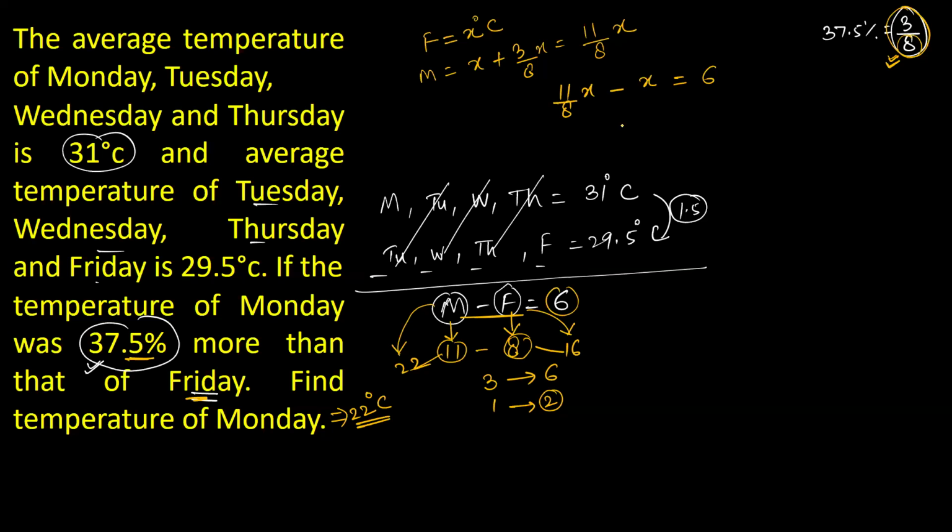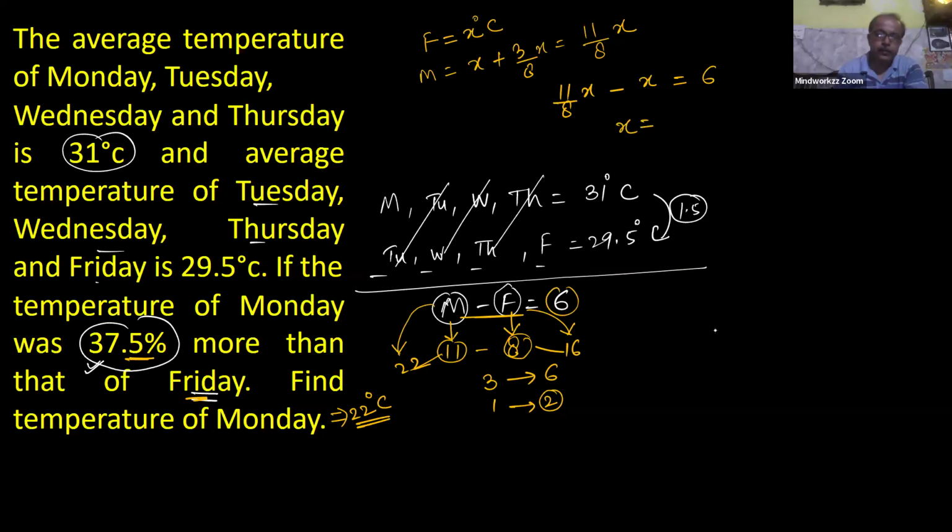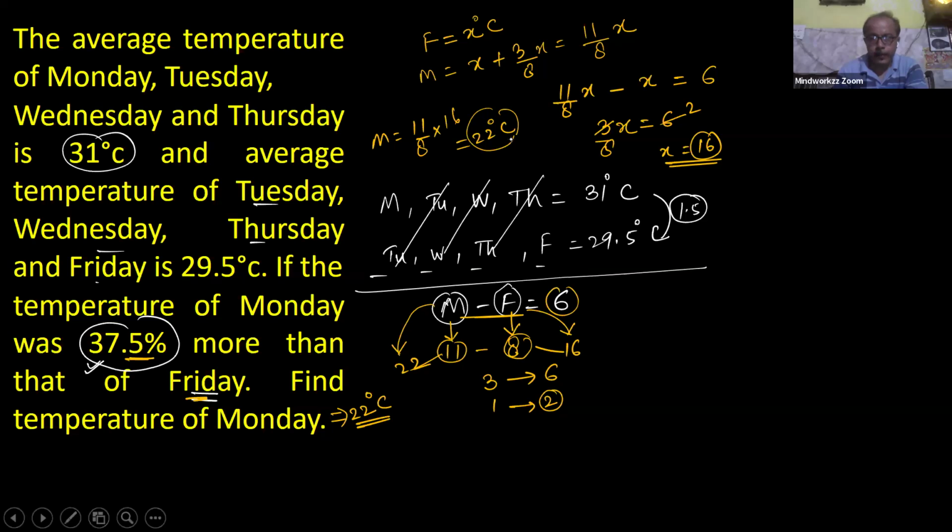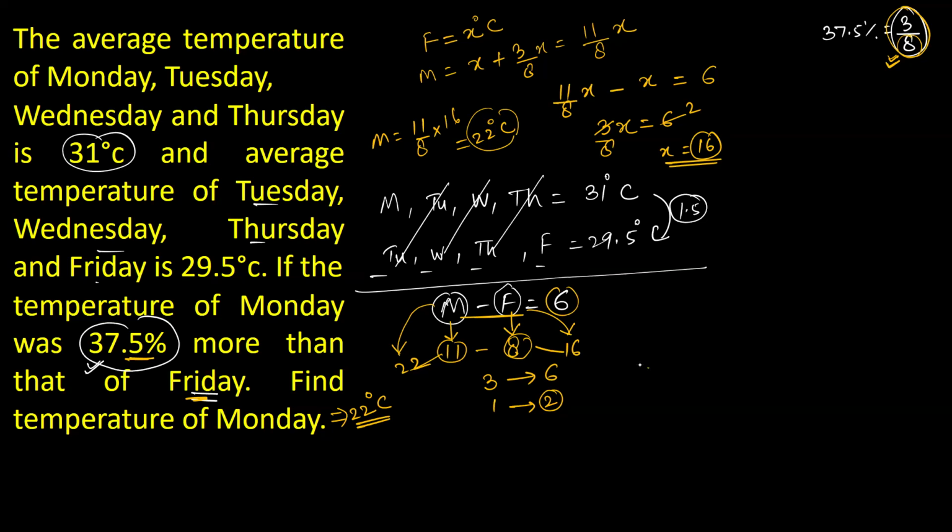Okay, so what will be the value of X from this equation? Obviously the difference value is 3 by 8 of X, that is equal to 6. So X is equal to 16. And if X is 16, it is the temperature for Friday. It means for Monday, it is 11 by 8 of 16. So definitely this is 22 degrees Celsius. Now clear?